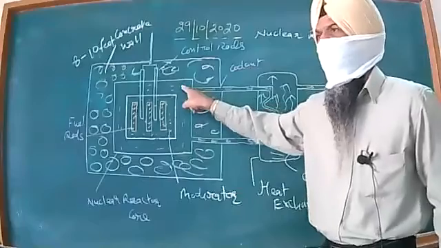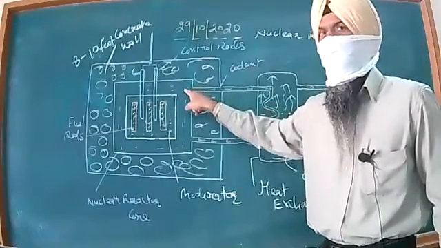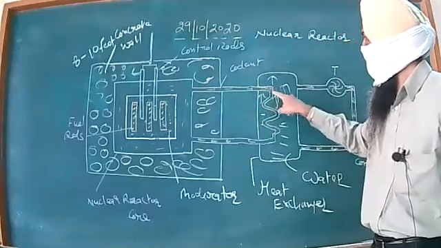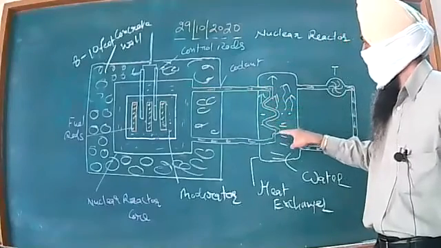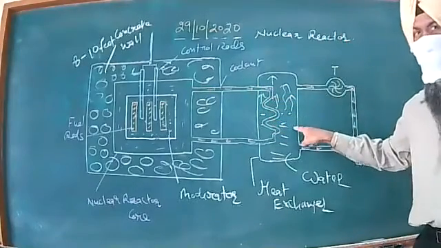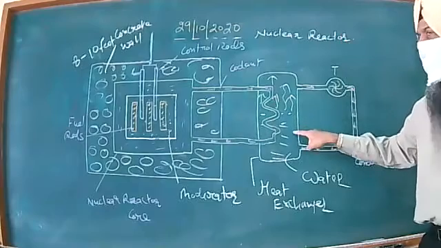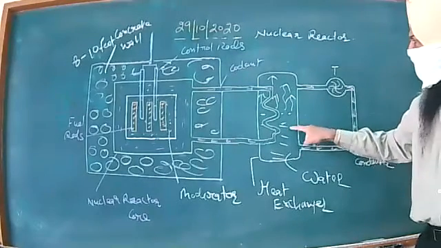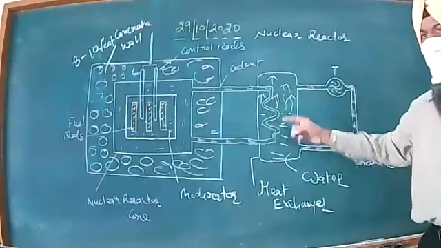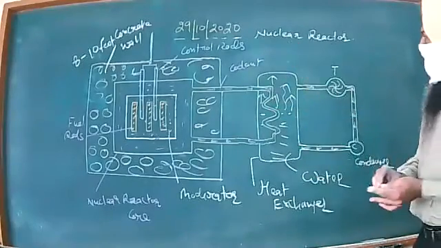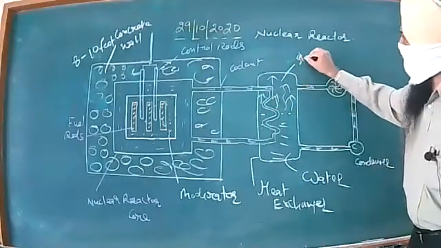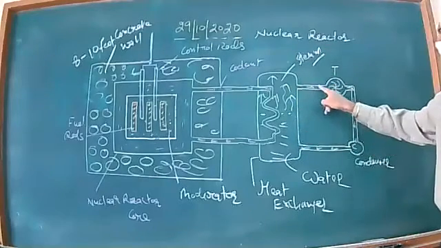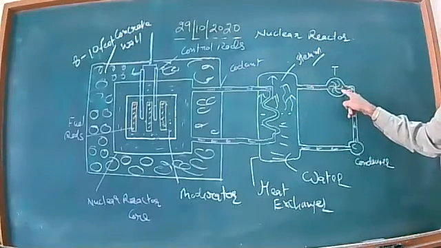Now, this water or carbon dioxide gas will become hot, and when it becomes hot, it will run through this pipe. When it runs through this pipe, here in this unit that we call the heat exchanger, there is cold water. Due to this heat, it will start boiling, and that boiling water will give rise to steam. Steam under high pressure will run the turbine.